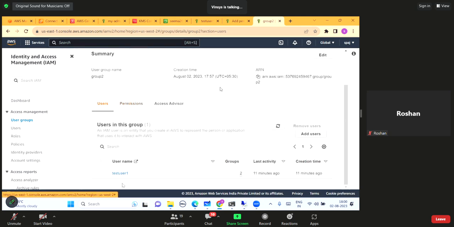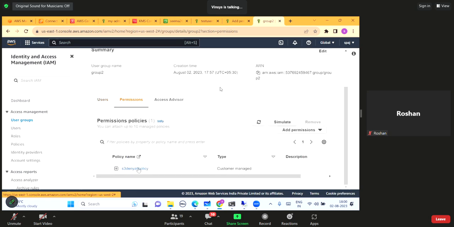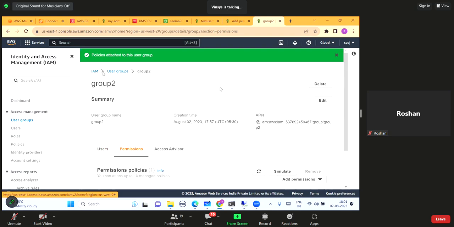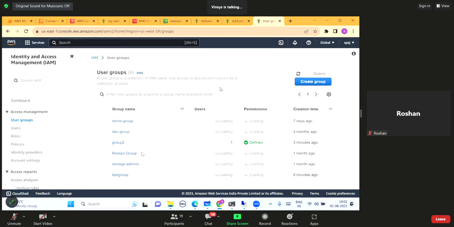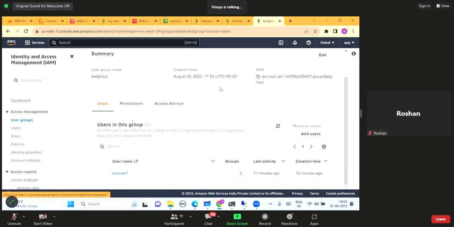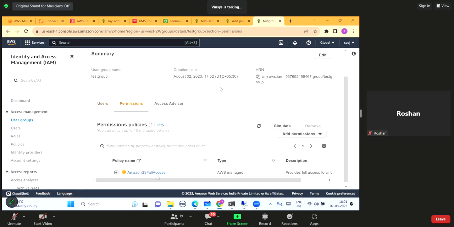If I go to users here, who is the user in that group? Test user 1. And what is the permission associated with that group? S3 deny all. Similarly, if I go to that previous group, we have already tested that, right? The name of the group was test group. Again, who was the user in that group? Test user 1. What was the permission? Full access. Now, this is something which is contradictory, right? So, through one group, the user is getting full access permission. Through other group, he is getting deny permission for S3. Now, what will be the outcome?